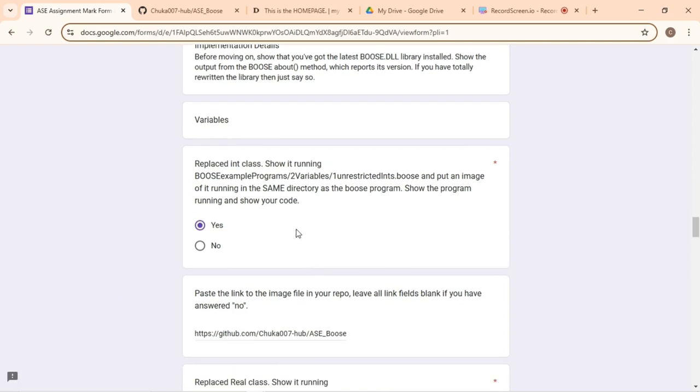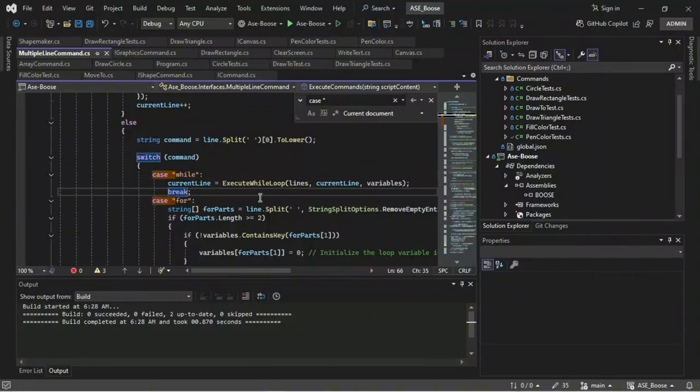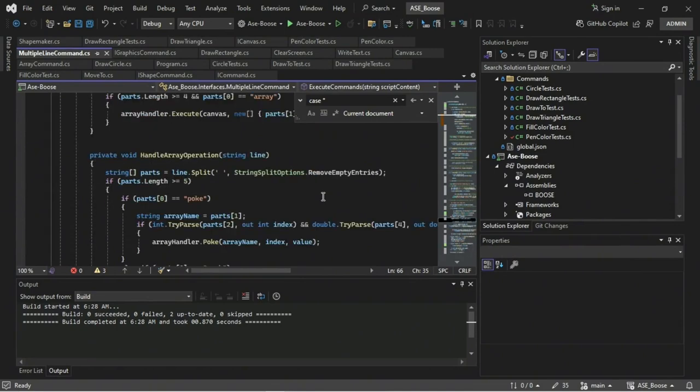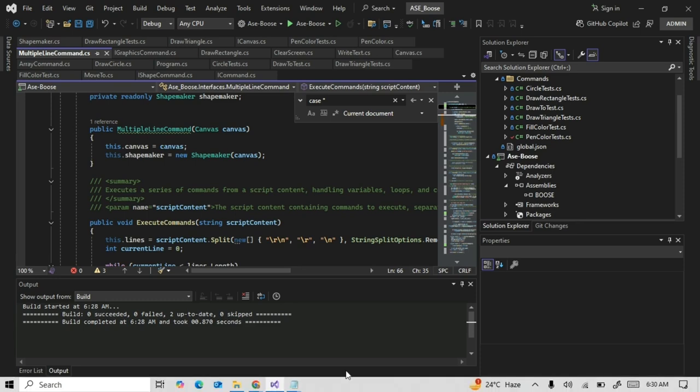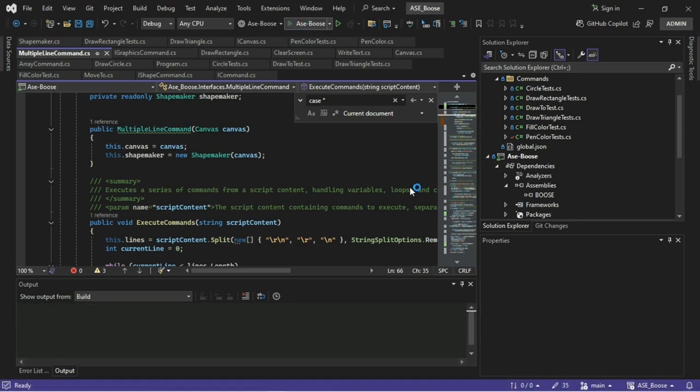Replace int class. Show it running unrestricted int and put an image of it running in the same directory. Show the program running through your code. So the code to run the int class is in this same multiple line command file for handling all the commands, and to run unrestricted int.boost.